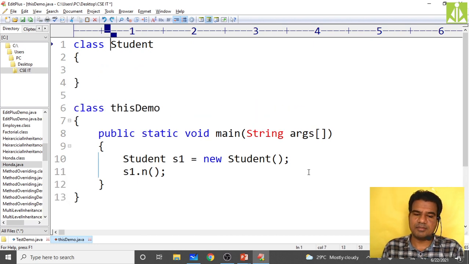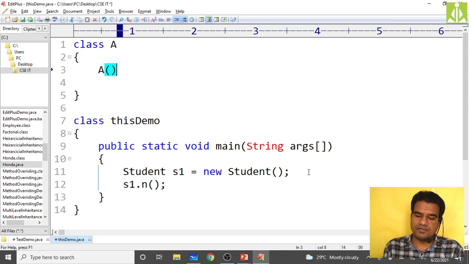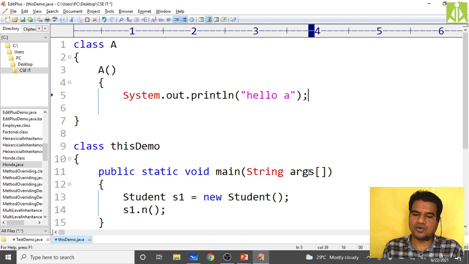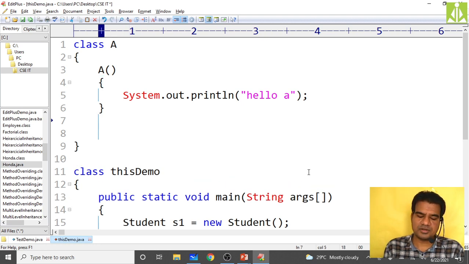Remove all these things and make the class name, instead of student, just A, and in it one default constructor. System.out.println of hello A. This is from the default constructor we are getting.